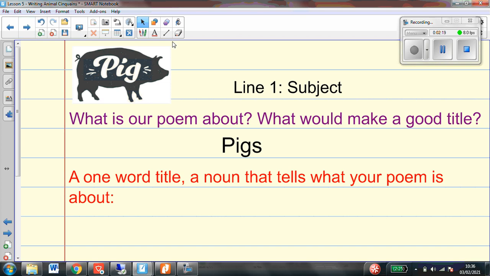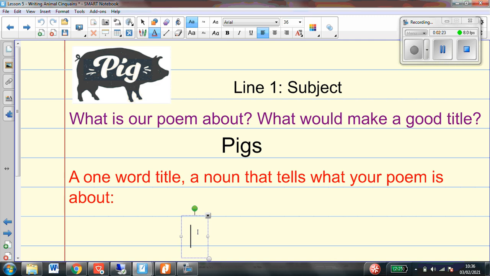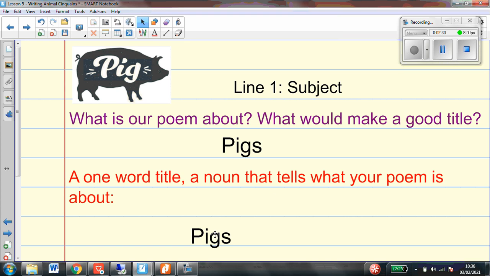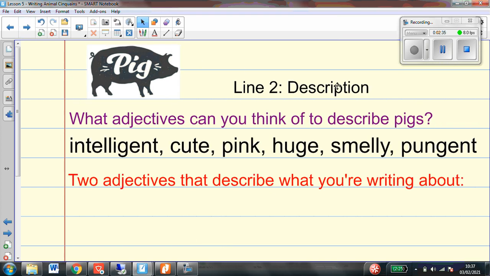So, the first line then, we need one word which tells us what our poem is about. Now, of course, my poem was about pigs, so my word is going to be pigs. We then had our description, so I need to choose 2 adjectives which I think really describe pigs.